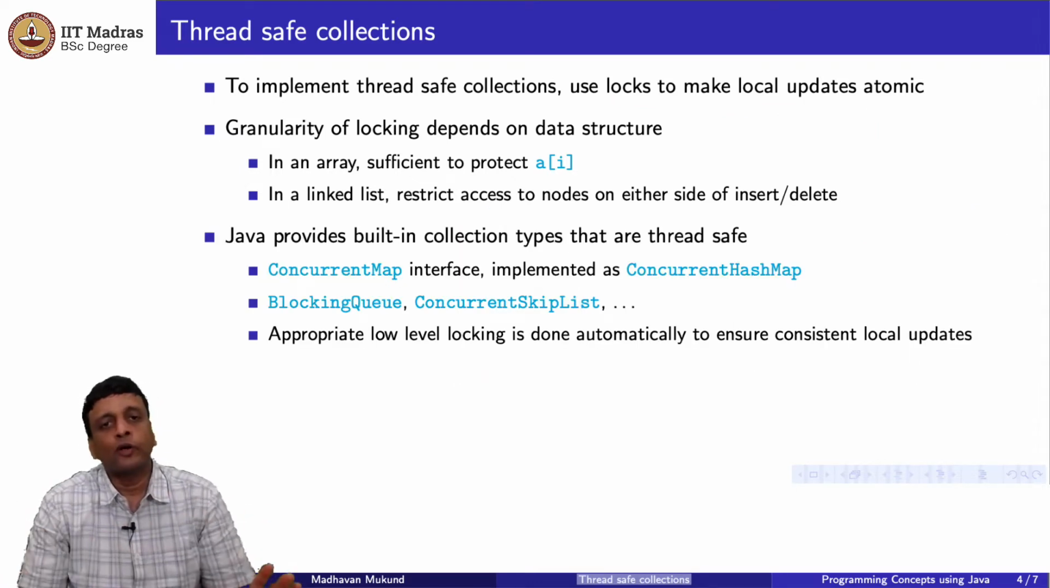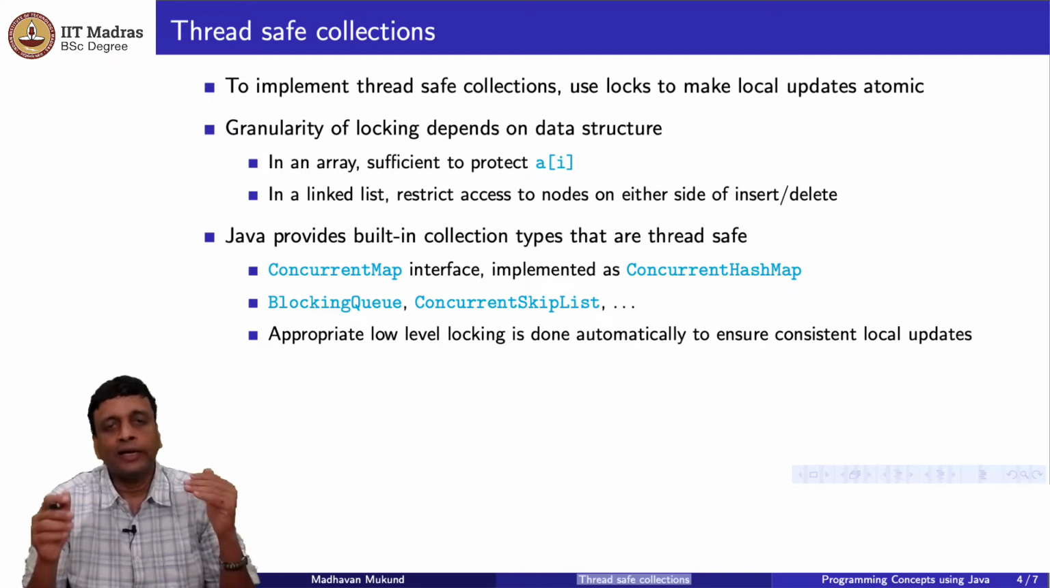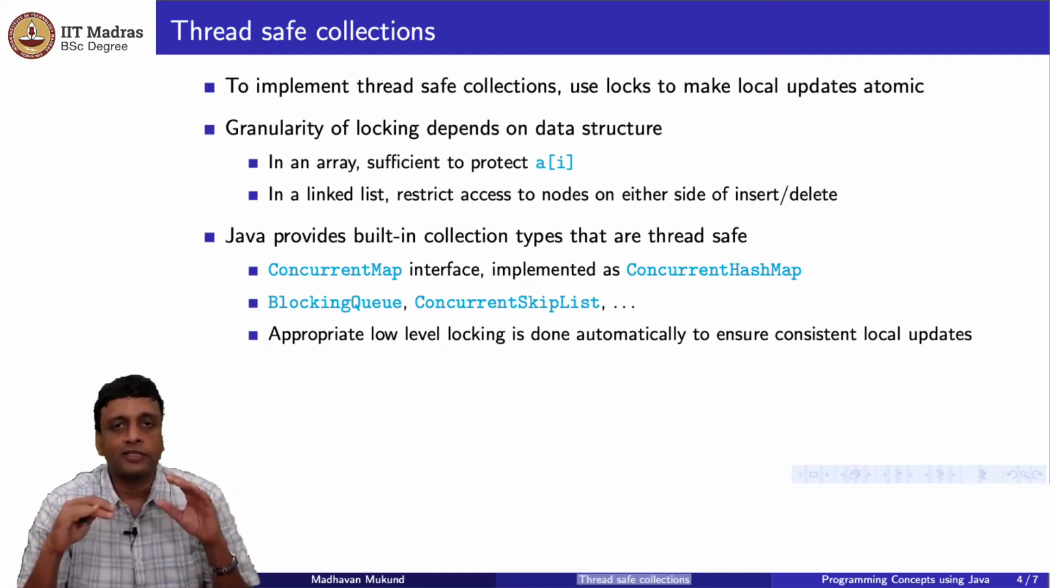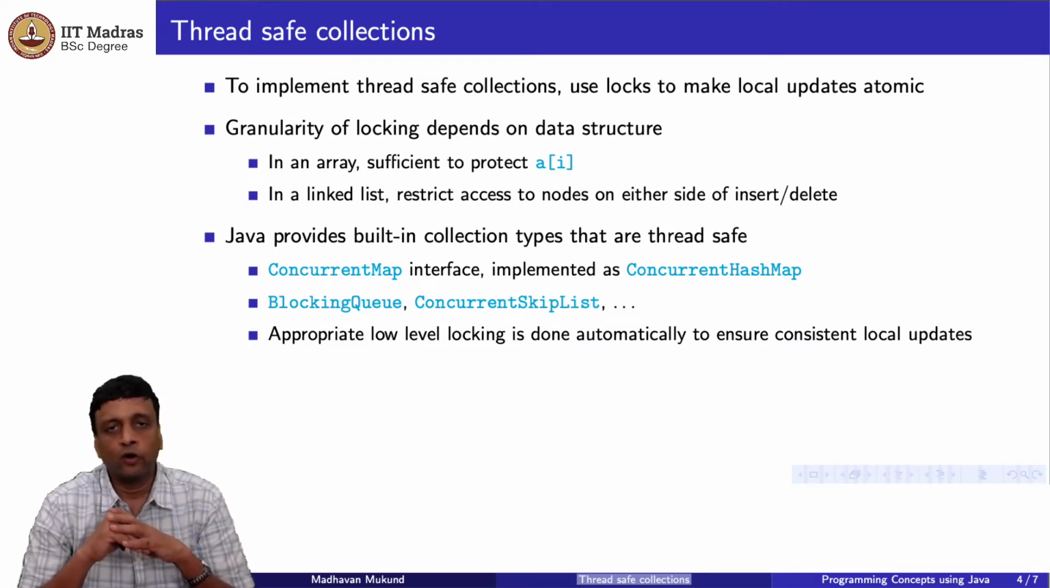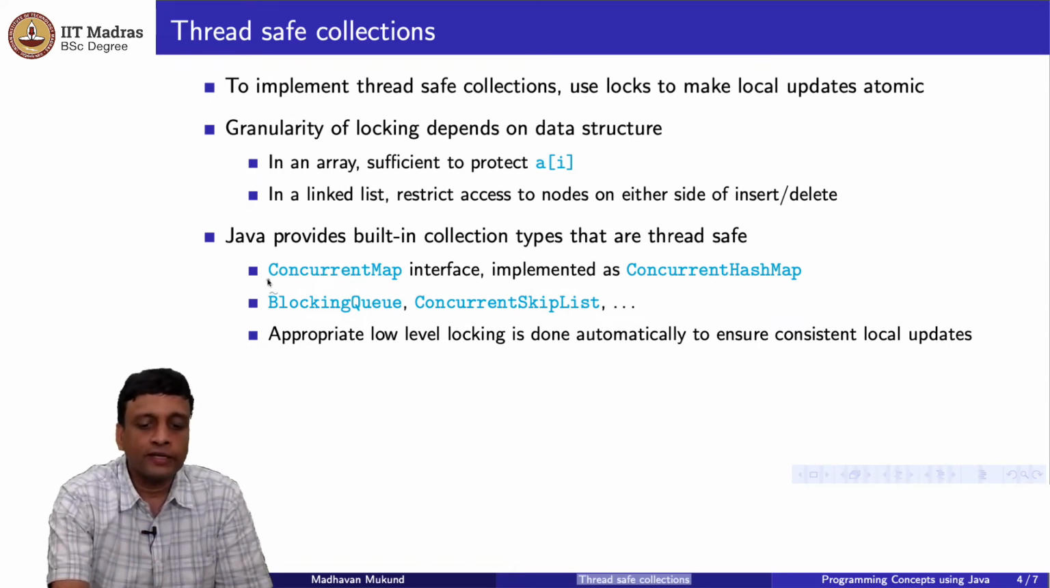So fortunately, we don't have to do that. We can exploit the fact that there are thread safe collections directly, because Java has thread safe collections built into the java.util.concurrent library. So we can directly make use of these in Java. It is implemented under the hood in Java using these local locks in an appropriate way for the different data structures. So for instance, Java provides an interface.